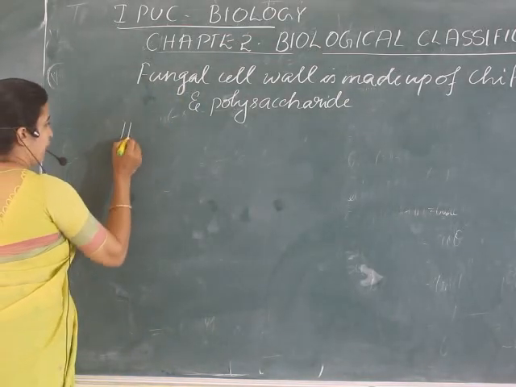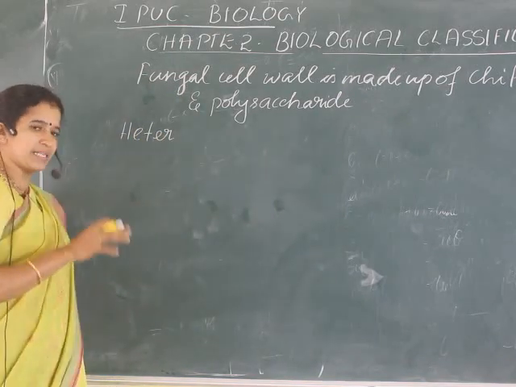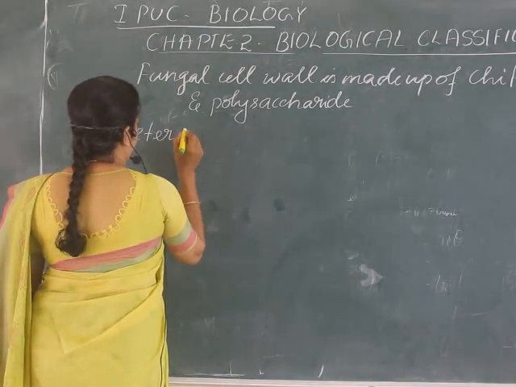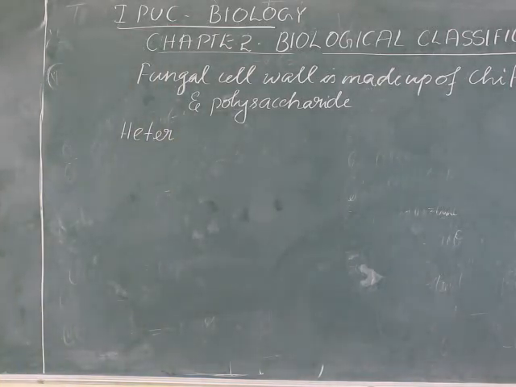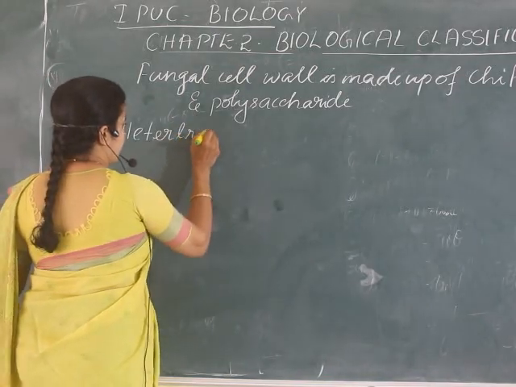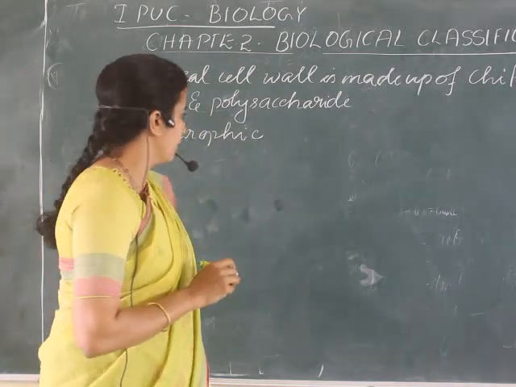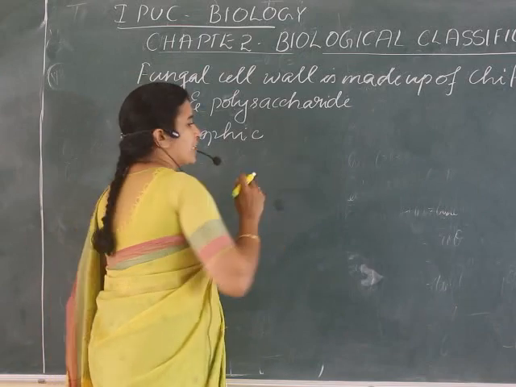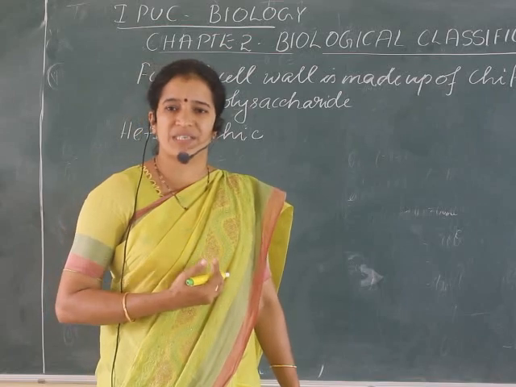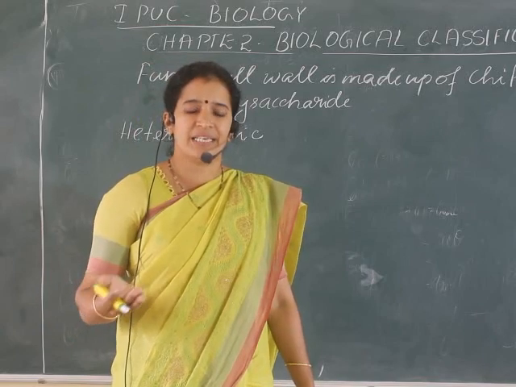Let us understand now nutrition in fungi. Nutrition in fungi is completely heterotrophic. They are not autotrophic. There are three modes of heterotrophic nutrition in fungus. And do you know what heterotrophic nutrition means? Heterotrophic nutrition means the nutrition in which they depend on other organisms. For example, we are also heterotrophs because we cannot synthesize our own food. But plants are autotrophs because they have chlorophyll and they can synthesize their own food.